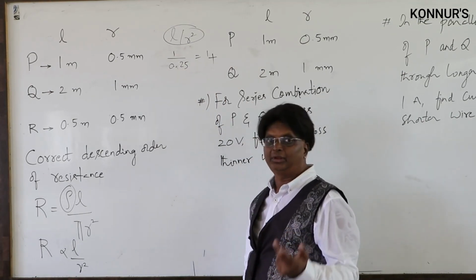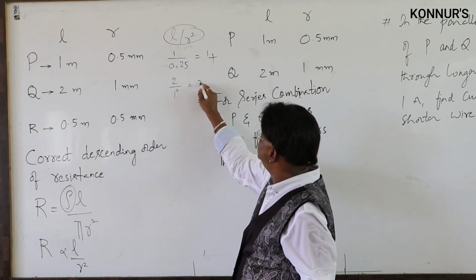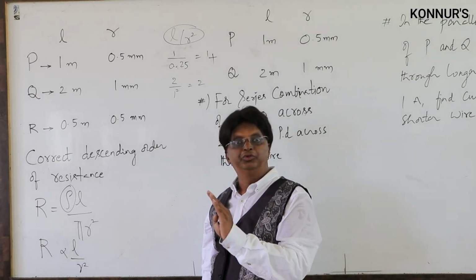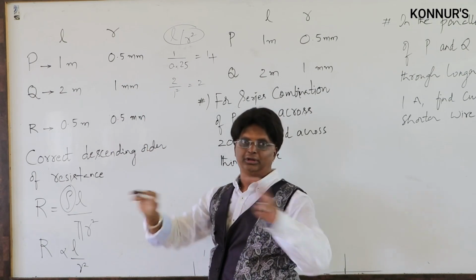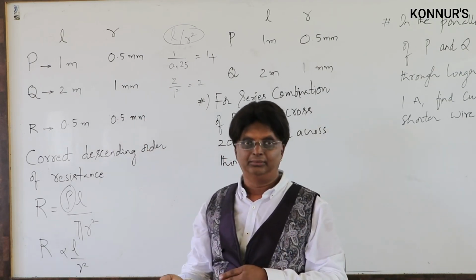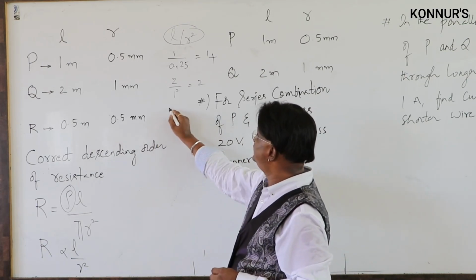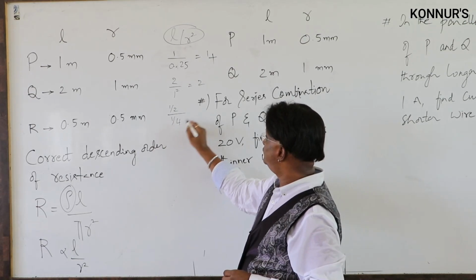For Q, what is L by R square? L is 1, R square is 1 square, therefore this is 2. I am simply taking the ratios. I am not taking any numerical values for further substitution. Therefore, millimeter, meter, don't think that I have to convert them because it is a comparison ratio. And then here, L is 1 by 2, R is also 1 by 2, square means 1 by 4.